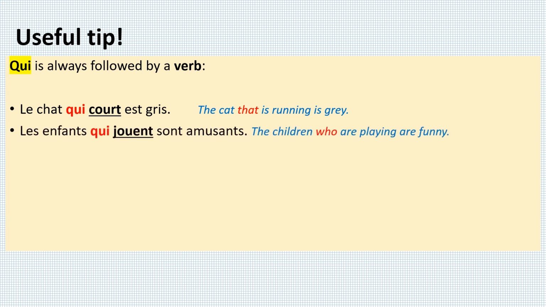Les enfants qui jouent sont amusants. The children who are playing are funny. The verb is jouent. Qui is just before the verb.